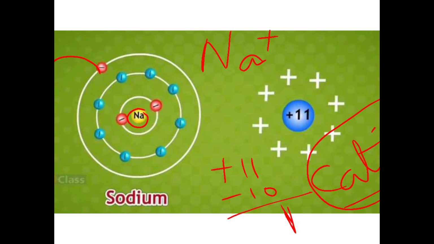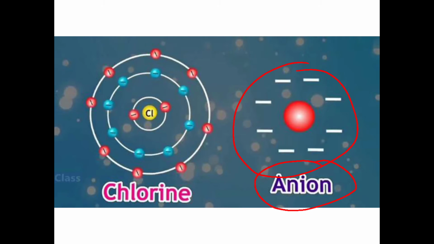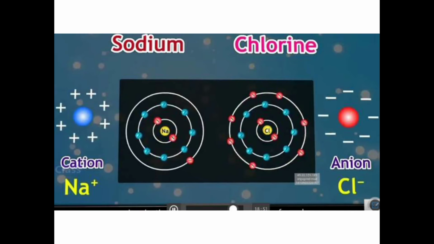Okay, those on which positive charge develops are all called cations. Cation means positively charged ions, and anion means negatively charged ions. Is this much clear? Now let us go towards the formation part. See what exactly happens. This is the atom of sodium. This is the atom of chlorine. Here it is 2, 8, 1. Here it is 2, 8, 7. Right?